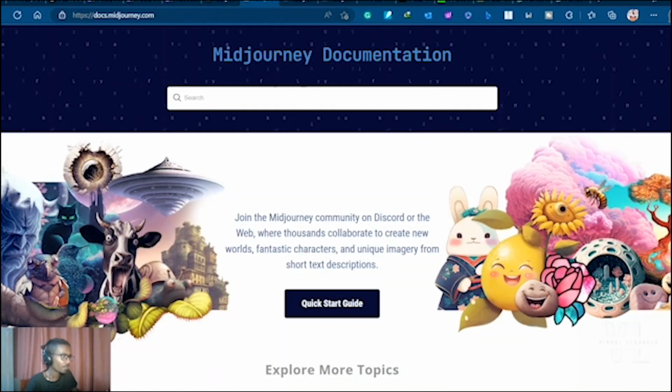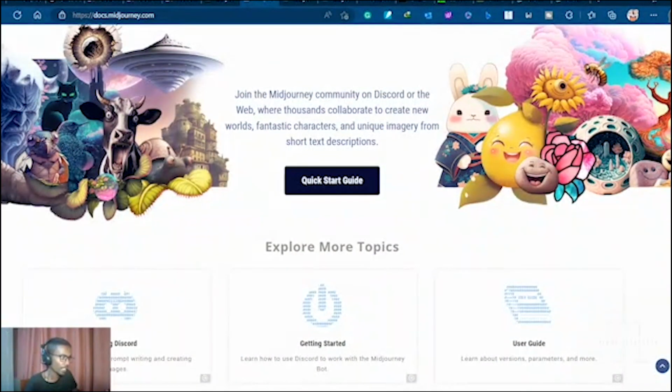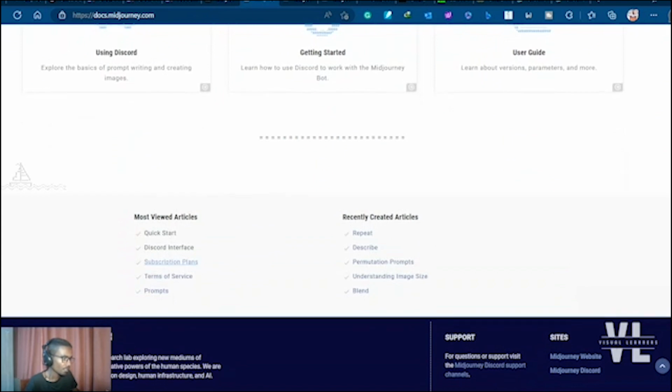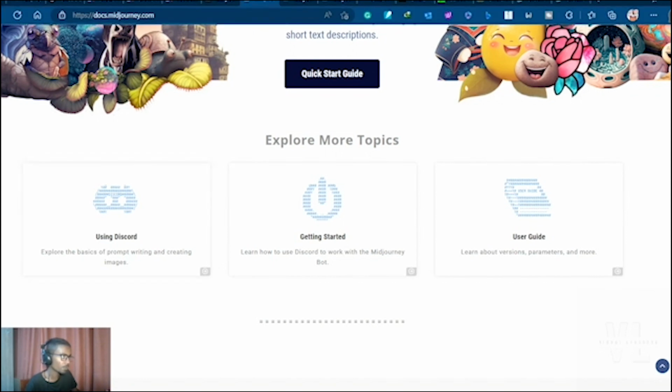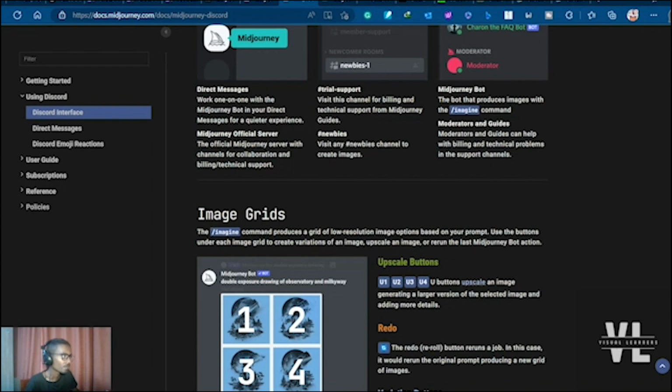And here, when you click on the Get Started, you can go to the Midjourney documentation in order to get access to more information about the API. You can use Midjourney API by using Discord. So if you don't have a Discord account, you can download the app or go to the website. And here the documentation gives you more explanation on how to create a new account.